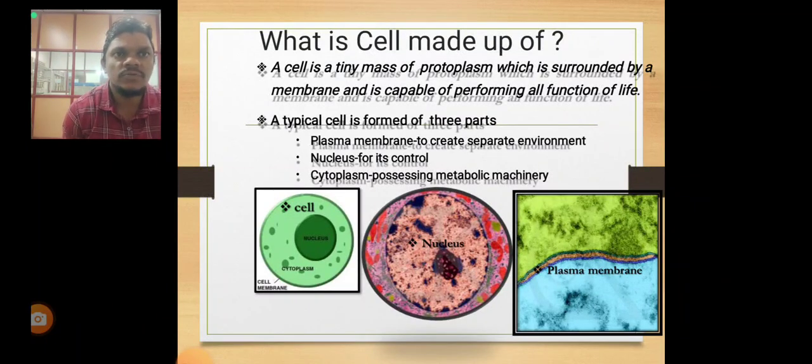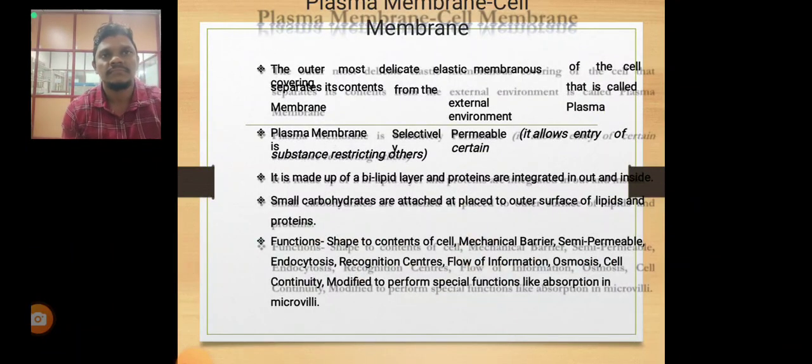The plasma membrane creates a separate environment. The nucleus is the control center of the whole body. The cytoplasm possesses the metabolic machinery. The plasma membrane is the outermost delicate, elastic membrane of the cell.